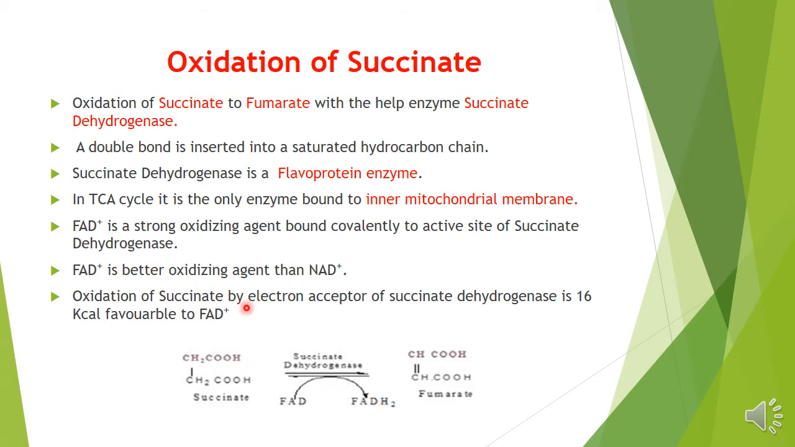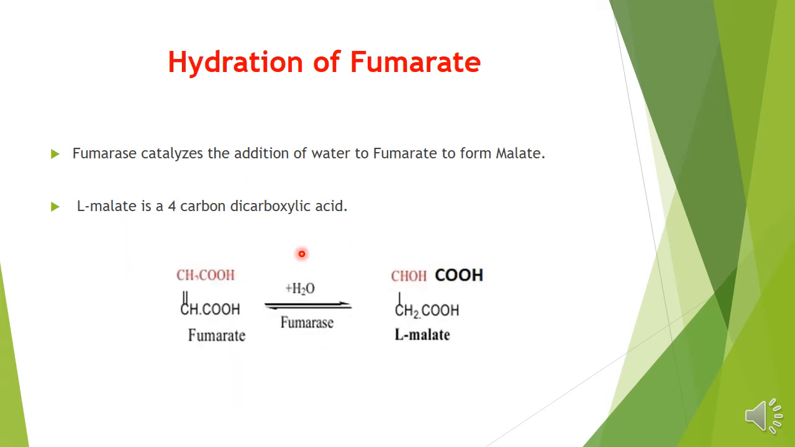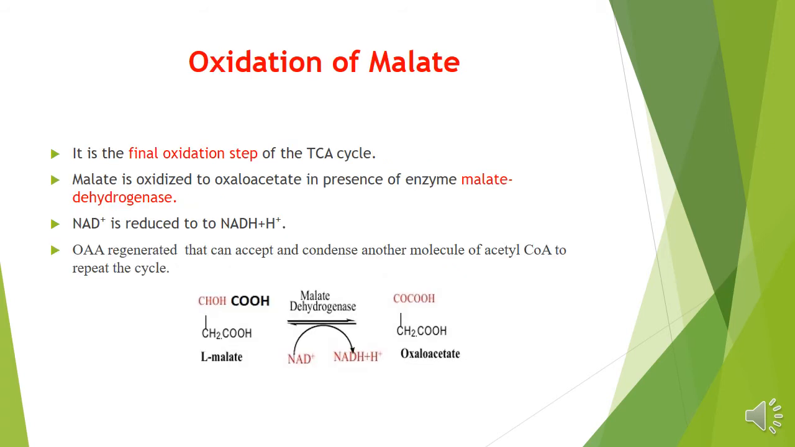Oxidation of succinate by the electron acceptor of succinate dehydrogenase is 16 kilocalories, which is favorable to FAD. So FAD will be reduced to FADH2, and fumarate is formed. What will happen to the fumarate next? Hydration of fumarate will take place. It will be catalyzed by fumarase, and malate will be formed. It's a 4-carbon compound.